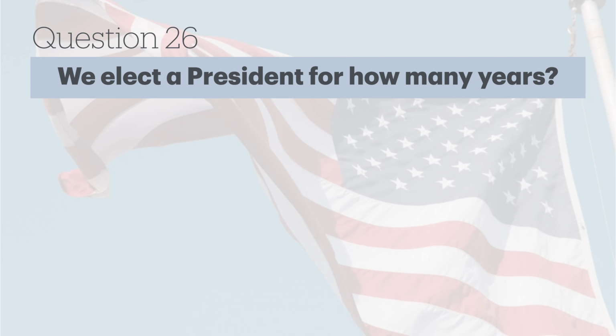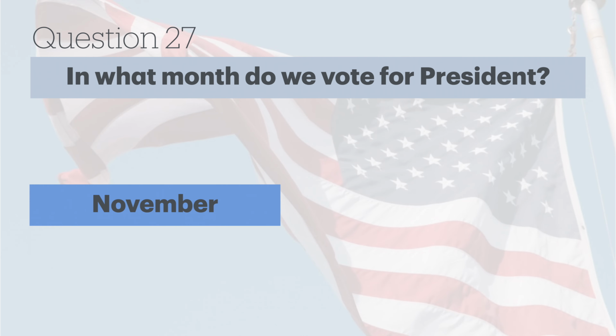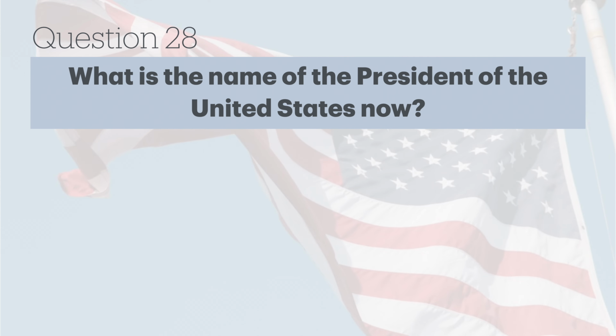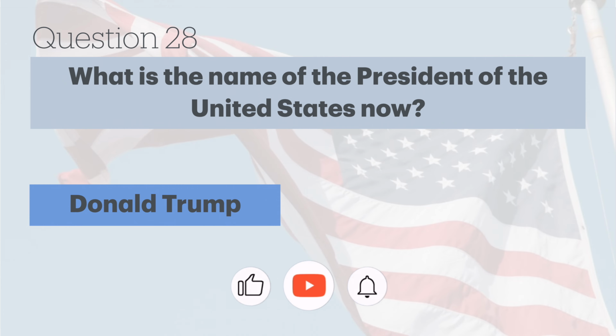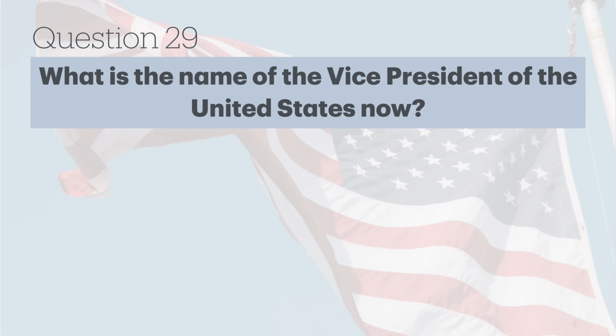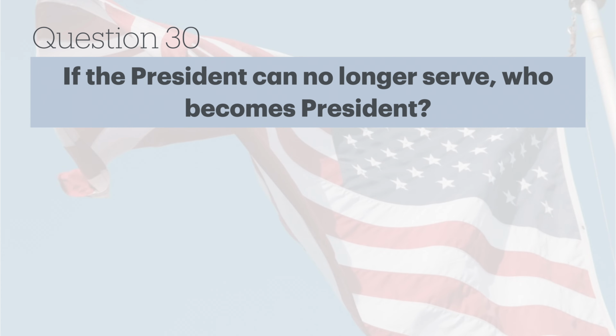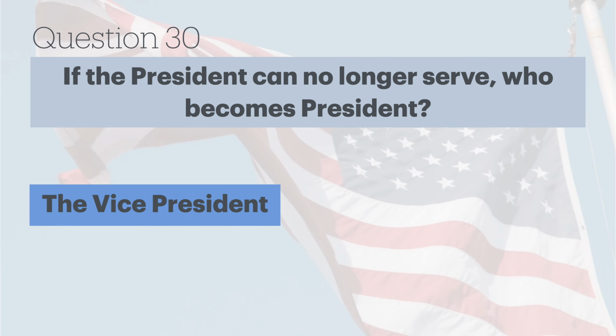We elect a president for how many years? 4. In what month do we vote for president? November. What is the name of the President of the United States now? Donald Trump. What is the name of the Vice President of the United States now? J.D. Vance. If the President can no longer serve, who becomes President? The Vice President.